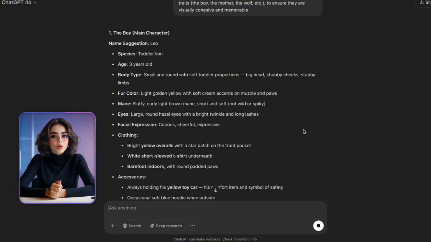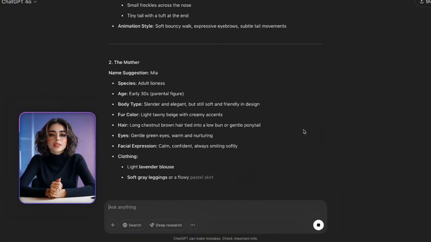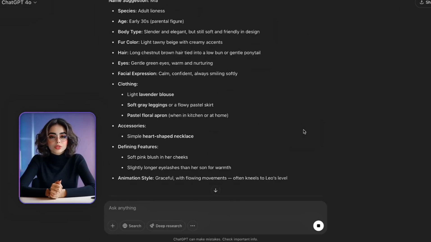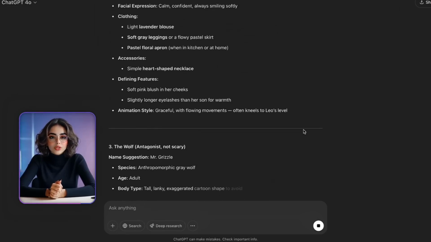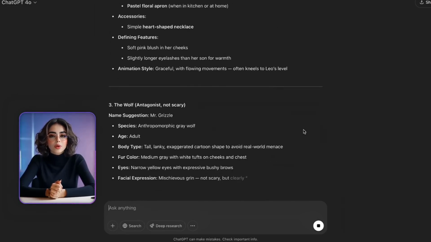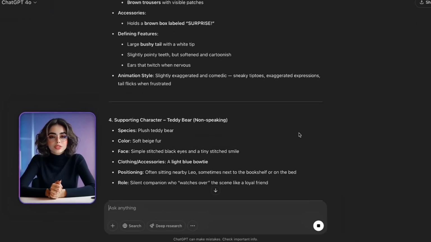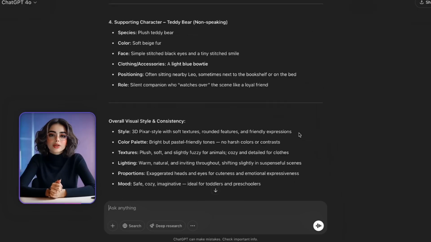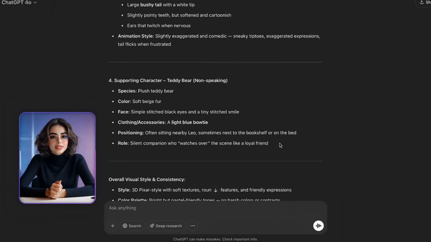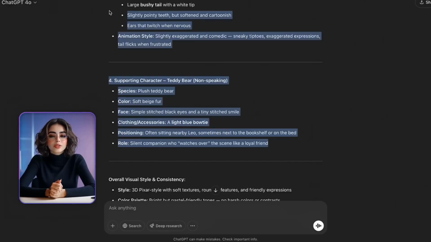the scenes. With the help of ChatGPT, we create detailed descriptions of each character. For example, the boy, the mom, or the wolf. These descriptions are then used in AI tools to generate images, ensuring the characters look the same throughout the entire animation. Now that we have these detailed descriptions, we can refine them further for even greater accuracy.